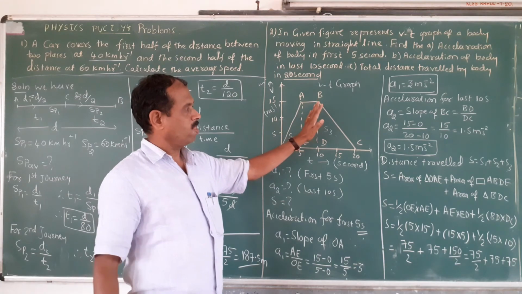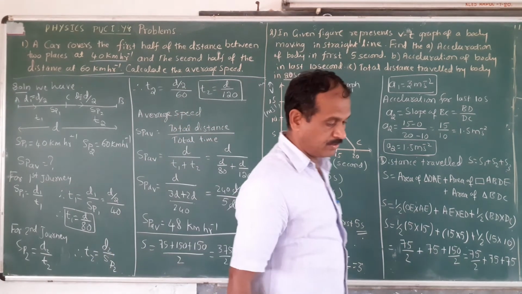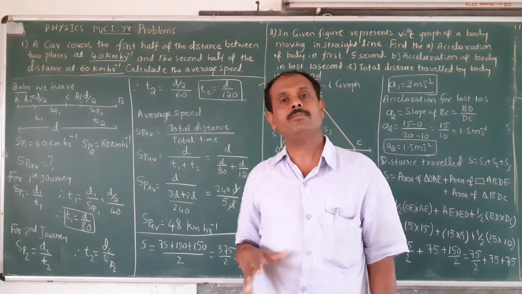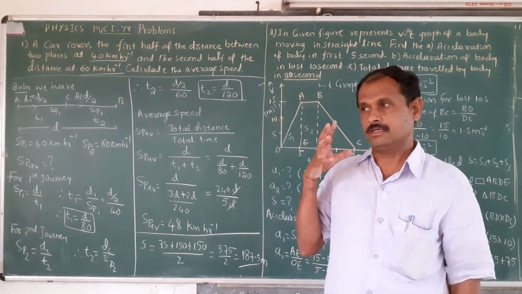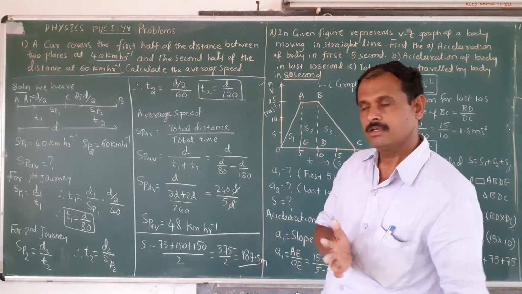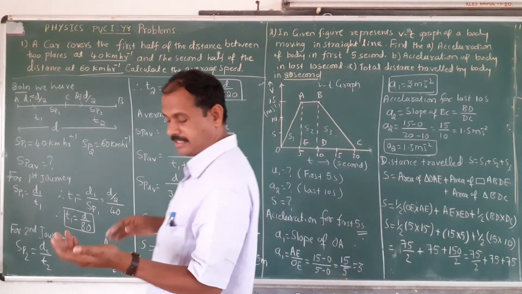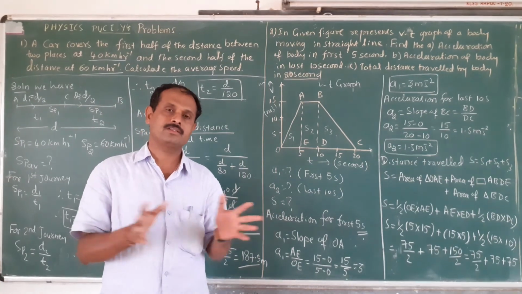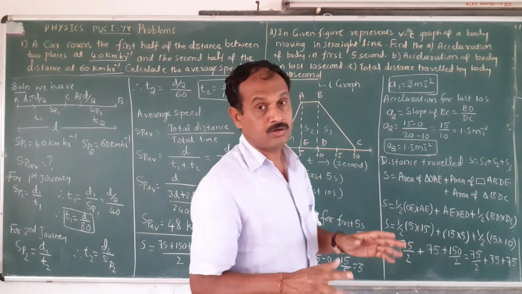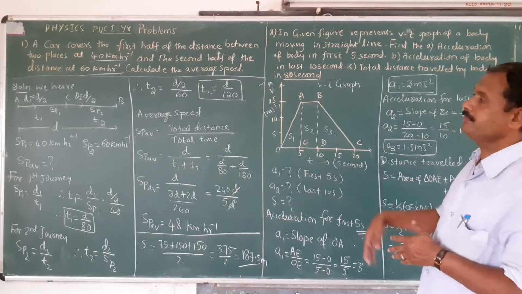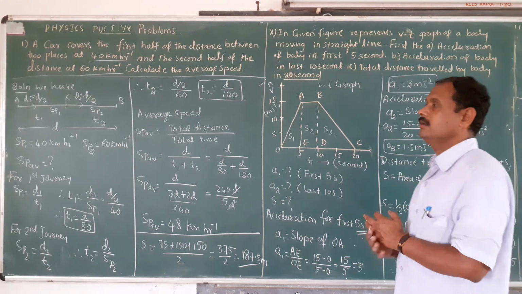That is very important. While solving this VT graph problem, remember that the slope of the VT line gives the acceleration and the area under the VT line gives the distance traveled by the particle. These 2 points are very important. Based on these, you have to solve this problem under the VT graph.